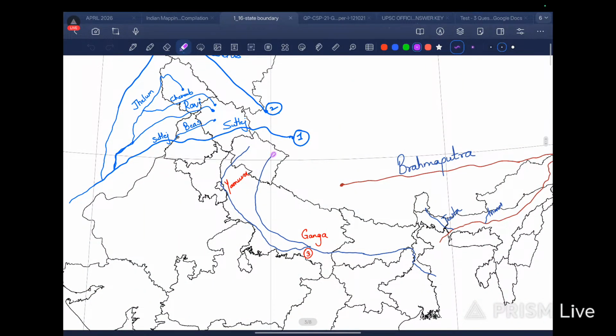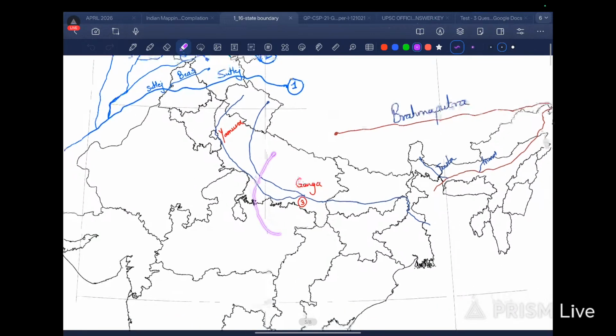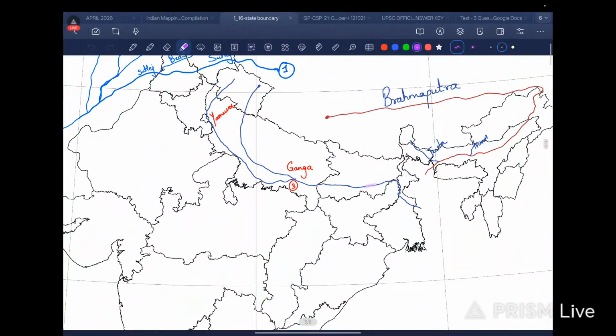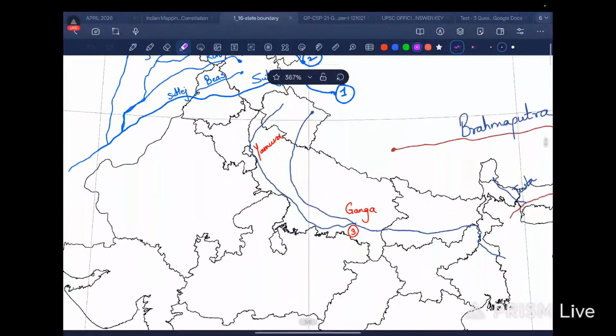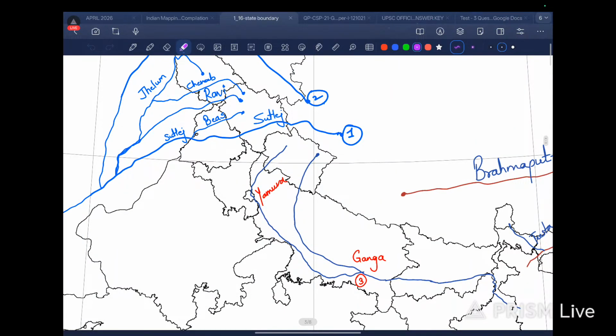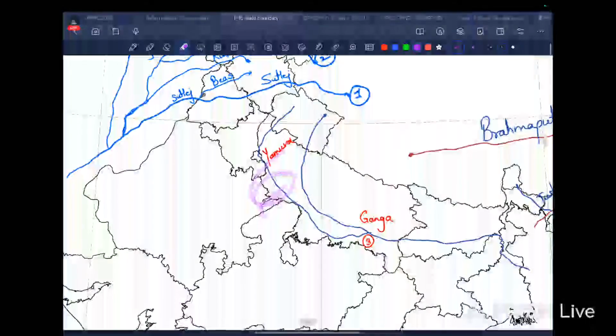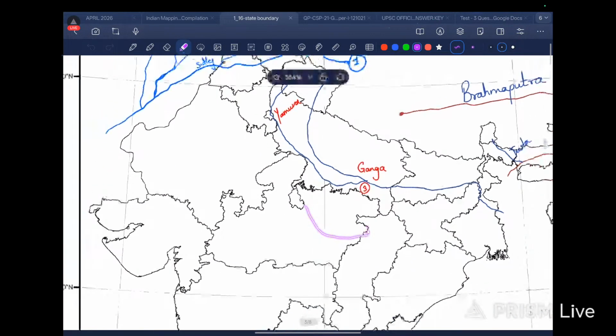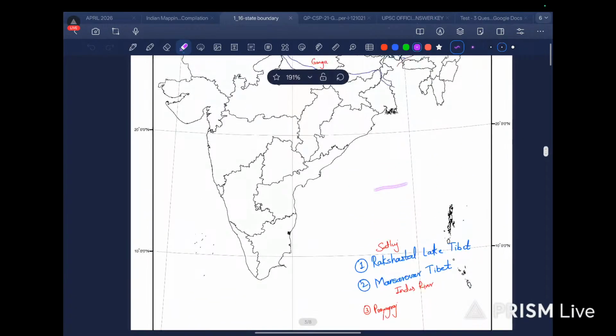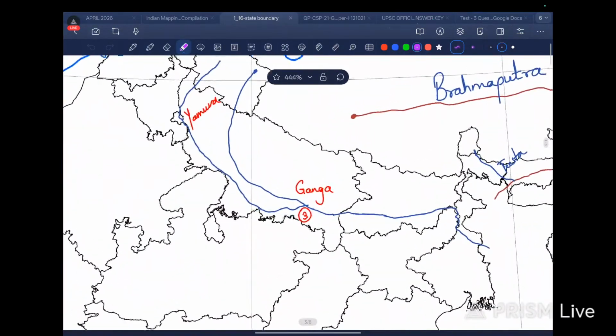We have the Ganga river. So Ganga originates like this, then it flows through Uttar Pradesh, then Bihar, and then finally it drains from Bihar into West Bengal, and then the Bay of Bengal. Not the Bay of Bengal, directly into Bangladesh, and then the Bay of Bengal. So this is the Ganga river. And another thing we have, on a similar trajectory, I can't call it parallel, is the Yamuna river. It flows this way, and then it goes into Delhi. Passing through Delhi, it becomes polluted a lot, and then it meets the Ganga river in Prayagraj. I have marked 3 as Prayagraj. Okay, it meets Ganga in Prayagraj.